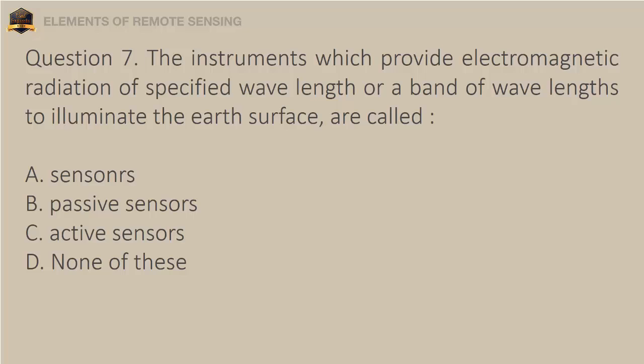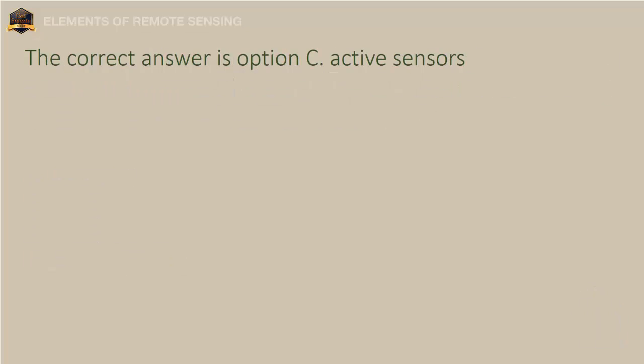Question 7. The instruments which provide electromagnetic radiation of specified wavelength or a band of wavelengths to illuminate the Earth's surface are called: A. Sensors. B. Passive sensors. C. Active sensors. D. None of these. The correct answer is option C, active sensors.